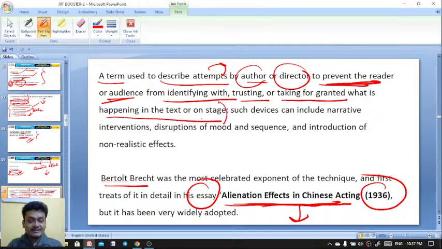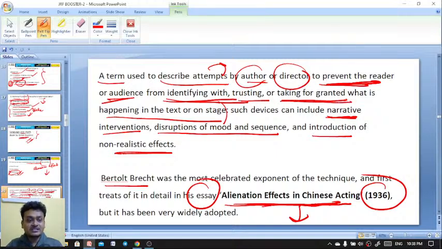Such devices can include narrative intervention, disruptions of mood and sequence, and the introduction of non-realistic effects. That is the alienation effect.